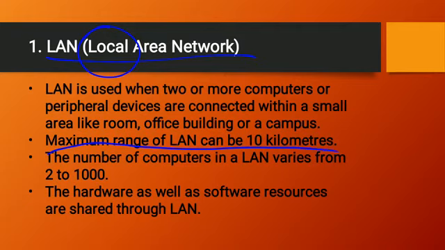LAN is used when two or more computers or peripheral devices are connected within a small area like a room, office, building or campus. So LAN is used in a small place like a room, a house, an office building or a campus. The maximum length, as I told you, is 10 kilometers. The computers within 10 kilometers of the server or network, connected to each other, are known as the computers in a local area network.